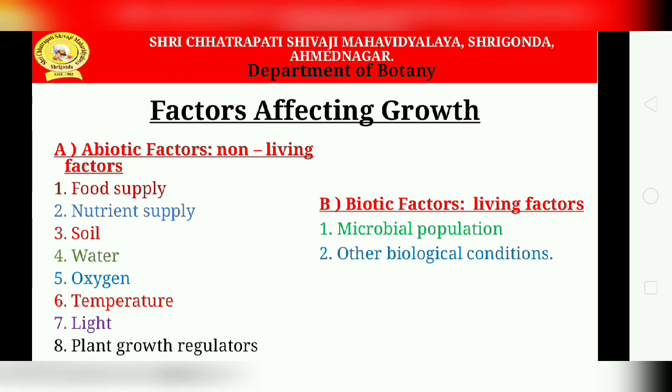Okay, the next is other biological conditions. The presence of weeds and allelopathic chemicals. Allelopathy is a process in which plants directly or indirectly affect nearby plants. Some chemicals are present, for example in Congress weed.